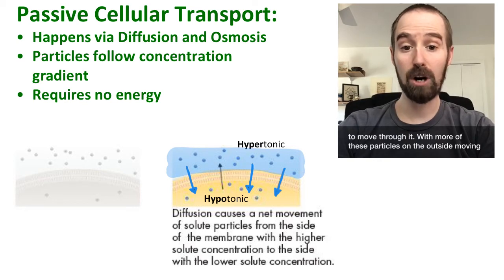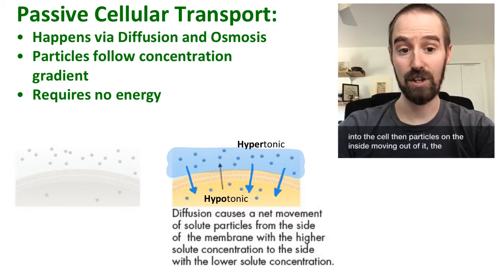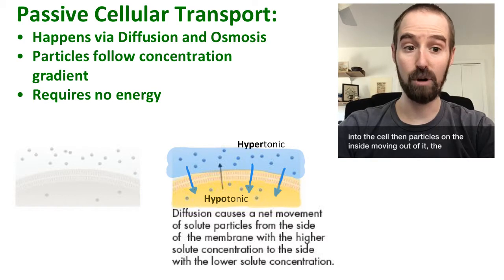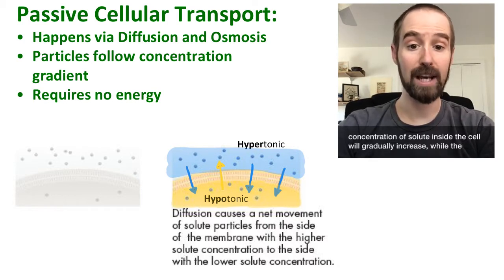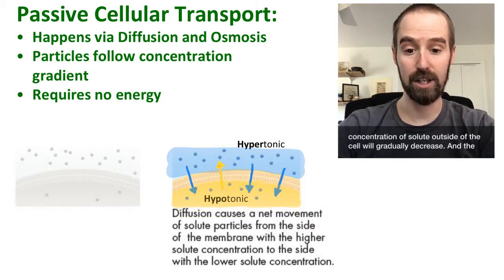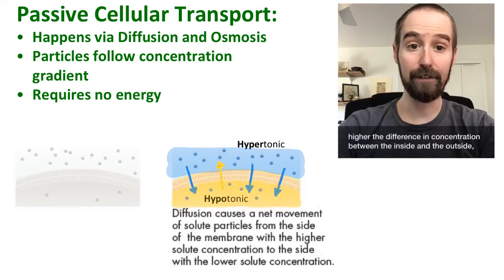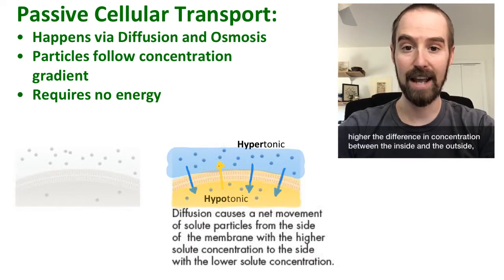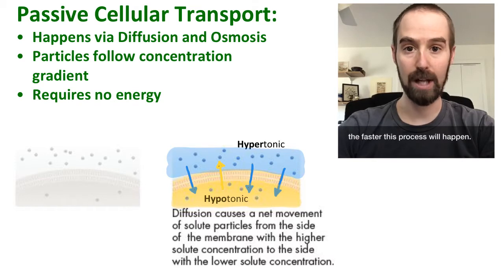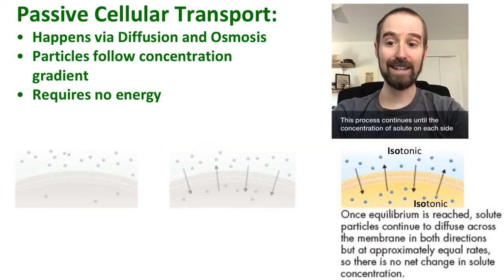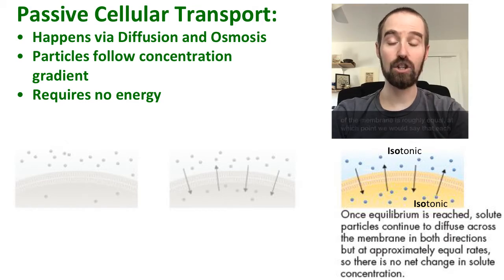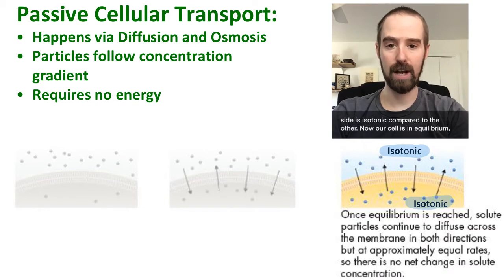With more of these particles on the outside moving into the cell than particles on the inside moving out of it, the concentration of solute inside the cell will gradually increase, while the concentration of solute outside of the cell will gradually decrease. And the higher the difference in concentration between the inside and the outside, the faster this process will happen. This process continues until the concentration of solute on each side of the membrane is roughly equal, at which point we would say that each side is isotonic compared to the other.